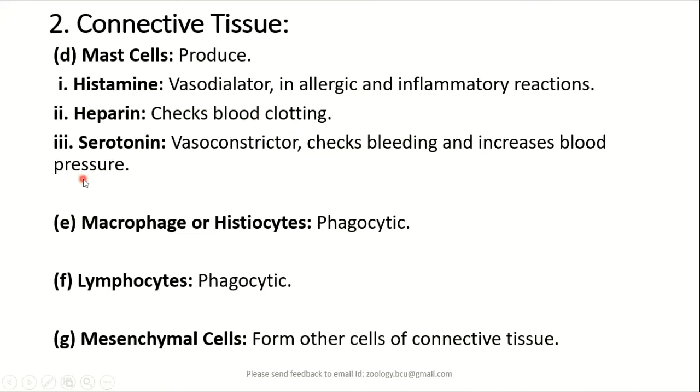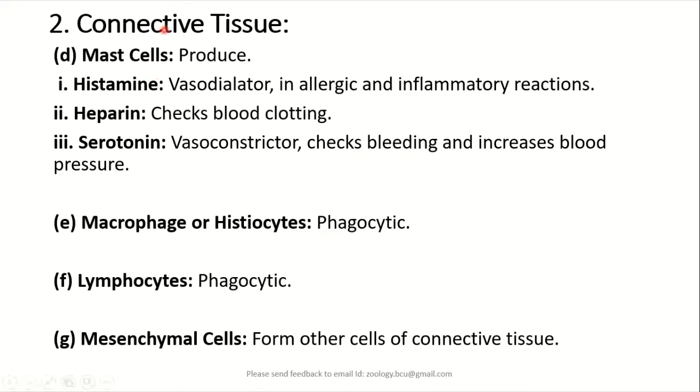Mast cells are also known to secrete a hormone, that is serotonin, which acts as a vasoconstrictor and it checks the bleeding of the blood, and it increases blood clotting and blood pressure. So these are the important functions of the mast cells.